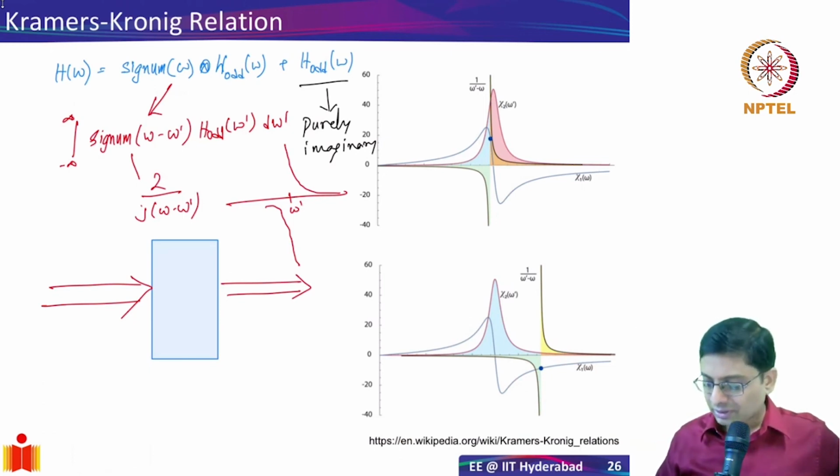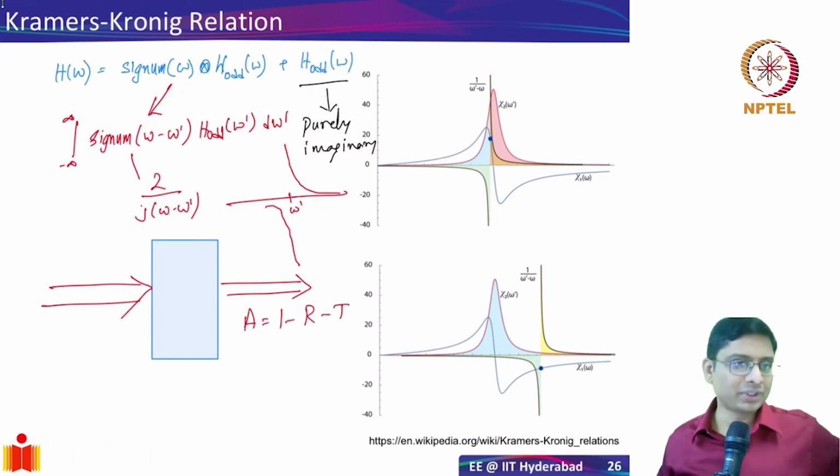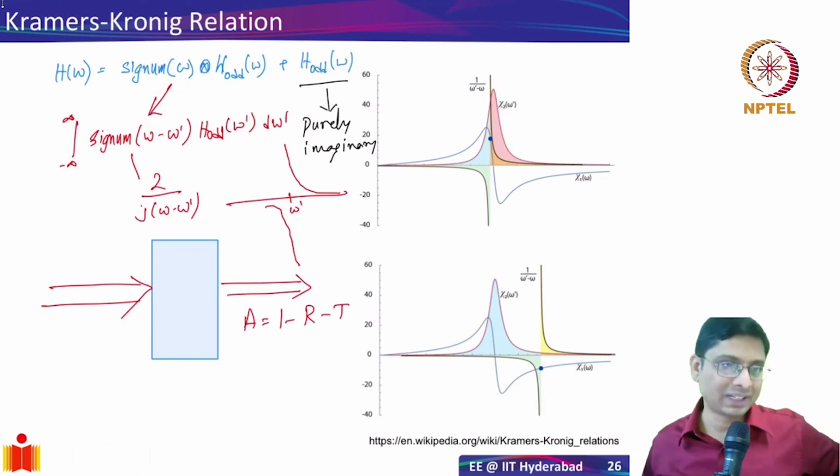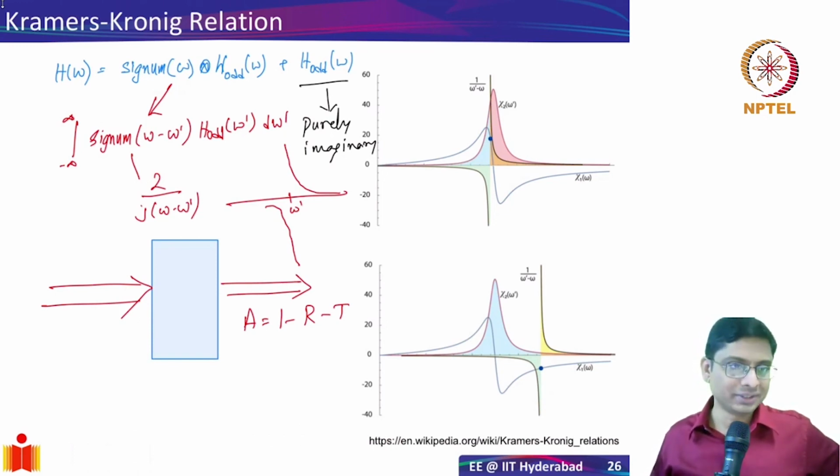So I'll measure R and T, and I'll calculate absorption as 1 minus R minus T. Once we measure the absorption peak, you can calculate the refractive index. You don't need to measure refractive index. Measuring the delay at high speeds is very, very hard. No electronics can do that. So this is an indirect way of finding out.